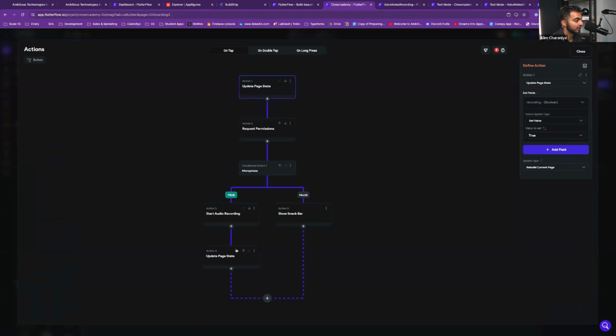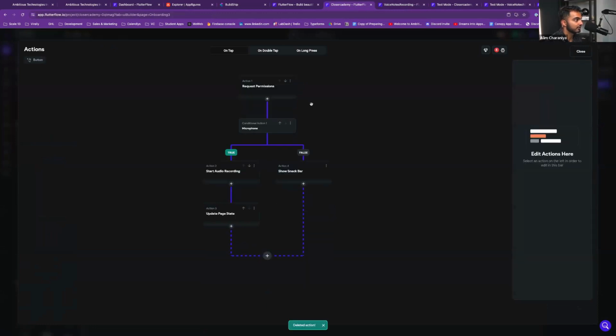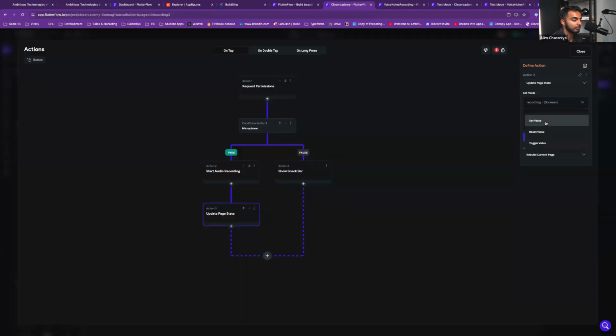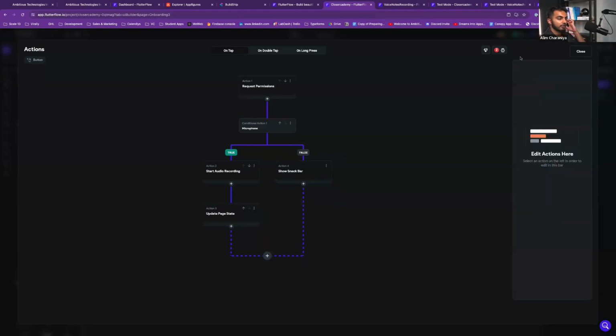Boom, boom. Actually looks like it's already doing that for us. So I'm actually just going to delete this action. We'll just make sure that this page state is working as needed. So it will only update the page state if the start audio recording action actually triggers successfully. And that's okay because we don't want to falsely set the state. So I'm going to say set value true. Fantastic. So that should be good.